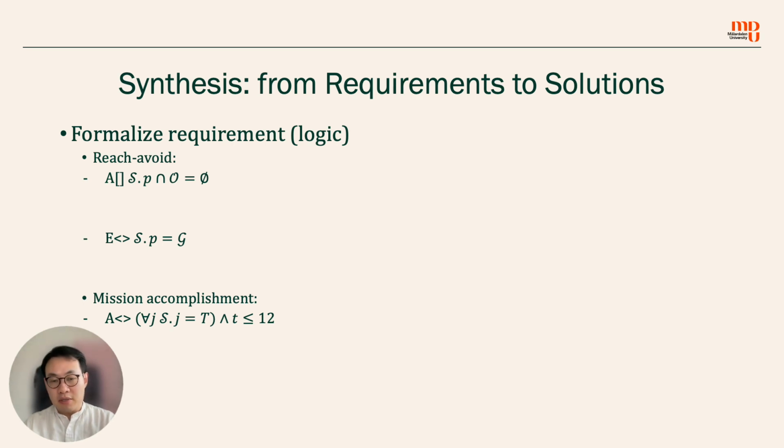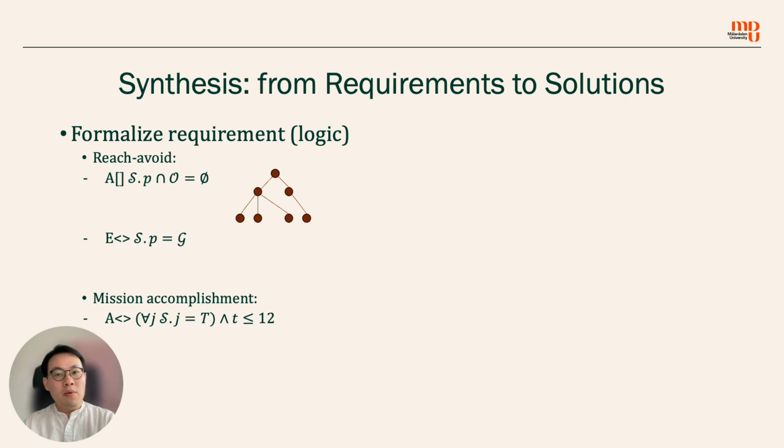It means that the position of the autonomous vehicle, s.p, never overlaps with the position of the obstacles, the capital O. And this property must be satisfied at all the states in all the paths. So this is invariance. Similarly, we can compose the properties for the reachability requirement and the liveness requirement, but I'm not going to show you them all here.